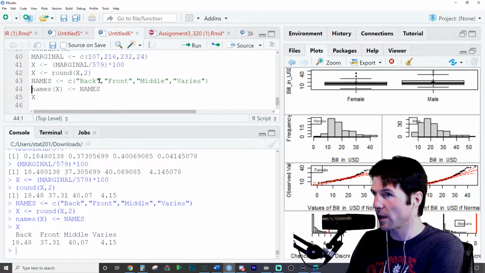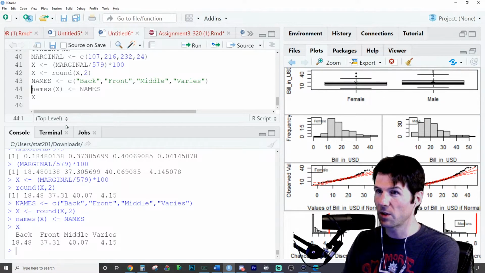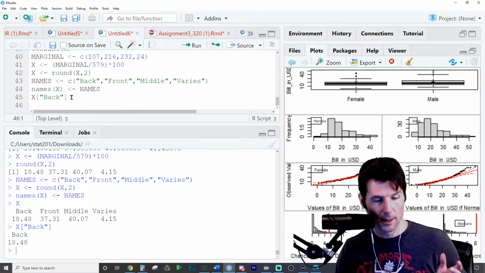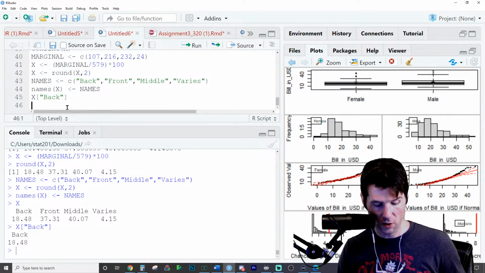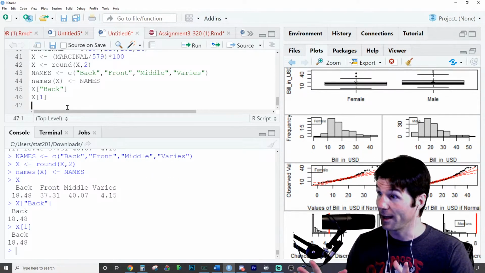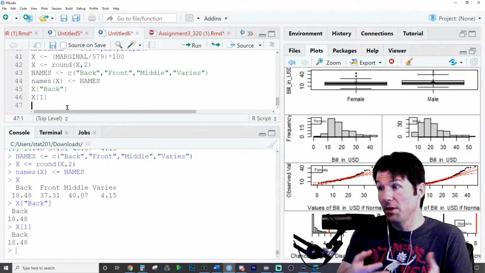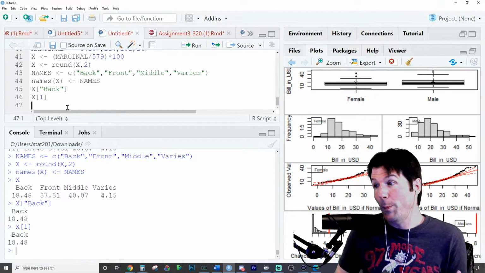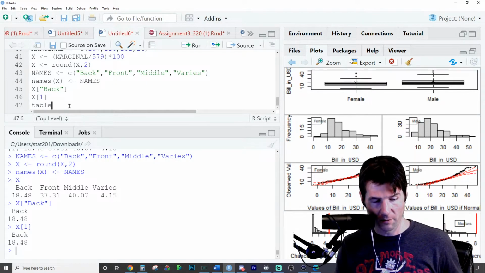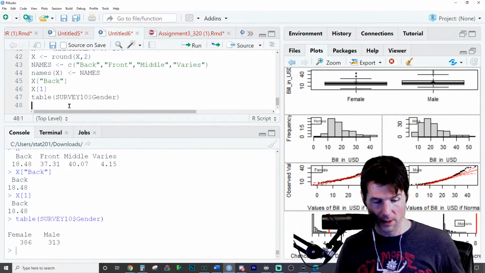We created a names vector. So this is now what's called a named vector. So position 1 is position back of this vector. You could literally go here and do position back, and it'll print that. Or that's the same as just going here to position 1, which is position back of the vector, by making it what's called a named vector. It's just the same thing as a vector. It's just like, this is position 1 called back. It just has a name to it. So tables themselves, if you ever make a table of a variable, a table is also a named vector. It's a type of named vector.